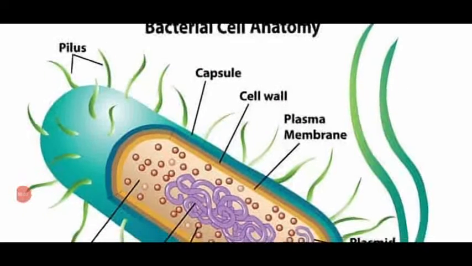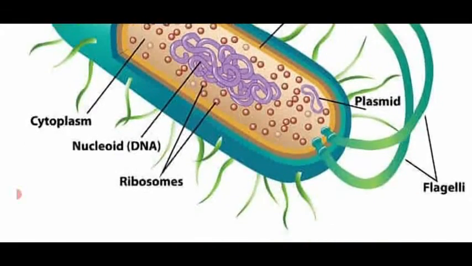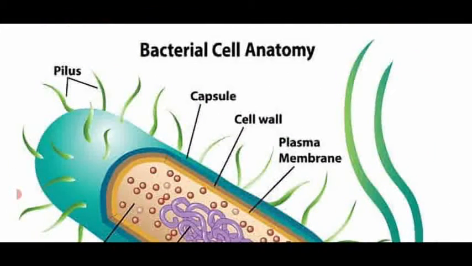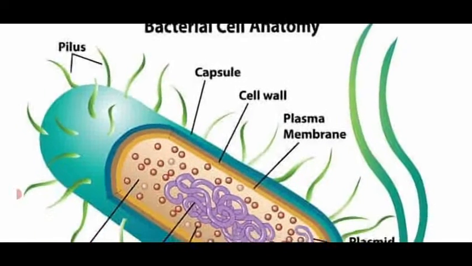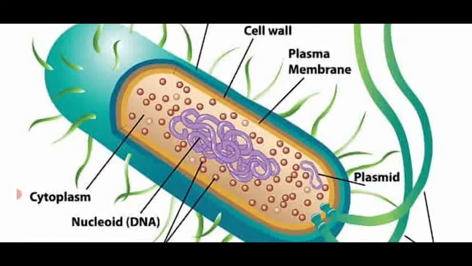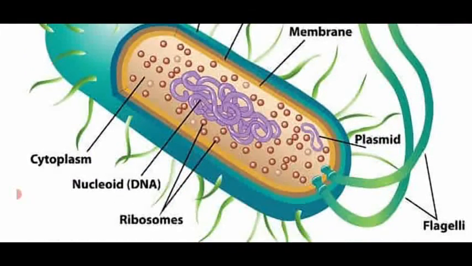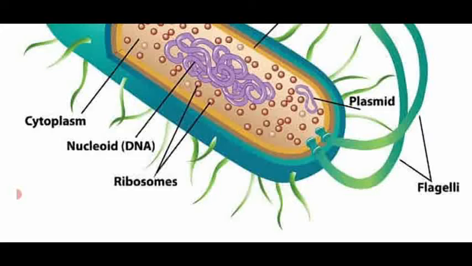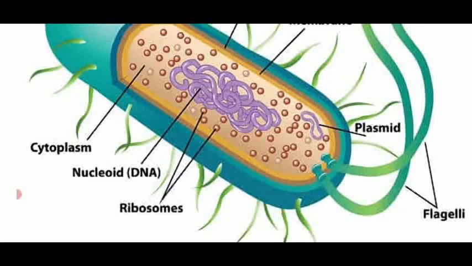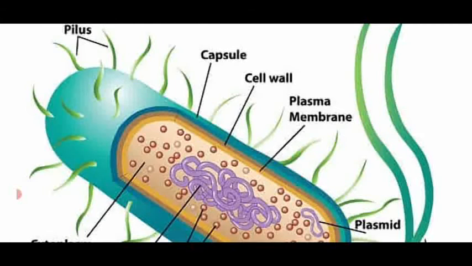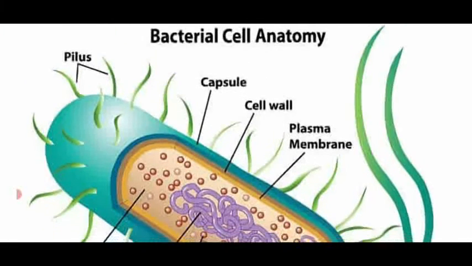Dear students, this is the structure of bacteria, or bacterial cell anatomy. Anatomy means the organs which are present on the inner side of the cell. Here we are going to see the bacterial cell anatomy. Dear students, have you all remembered that? This is the diagram we already learned from 6th standard to 10th standard. That is said to be the structure of bacteria.